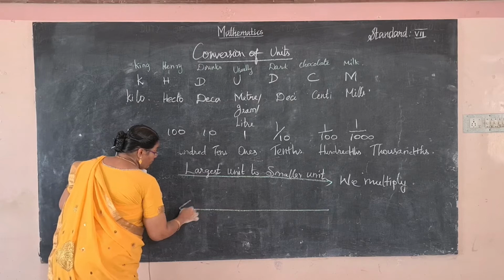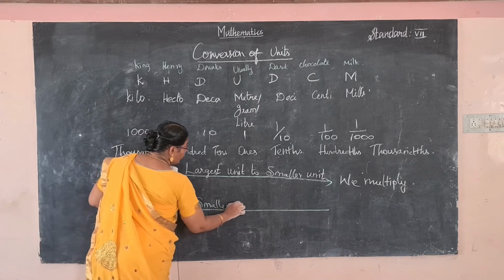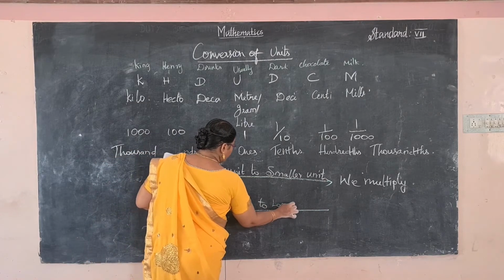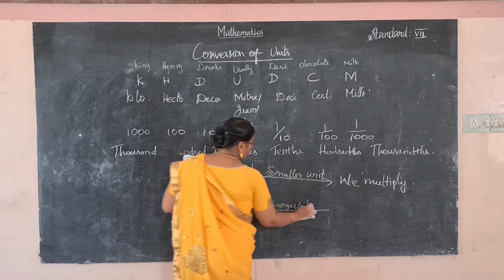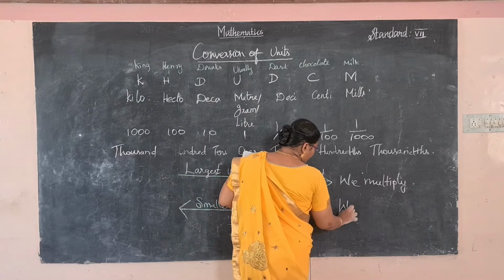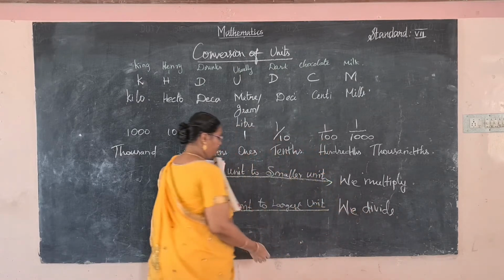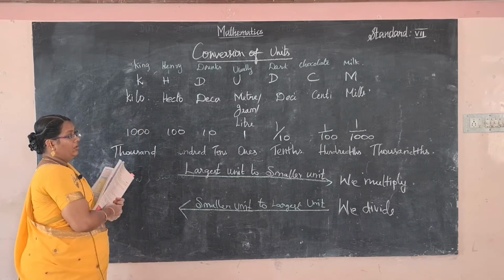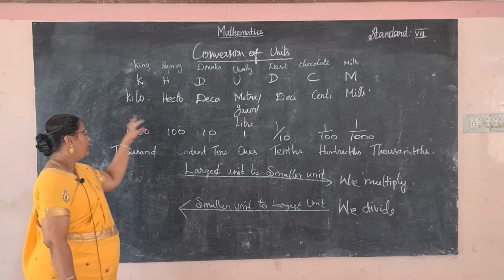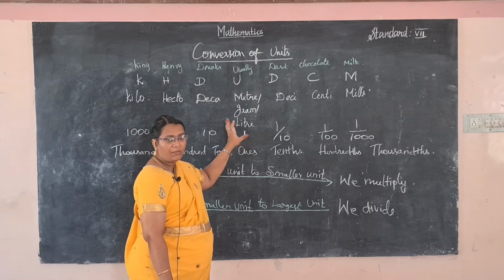So from a smaller unit to a larger unit, we divide the numbers.